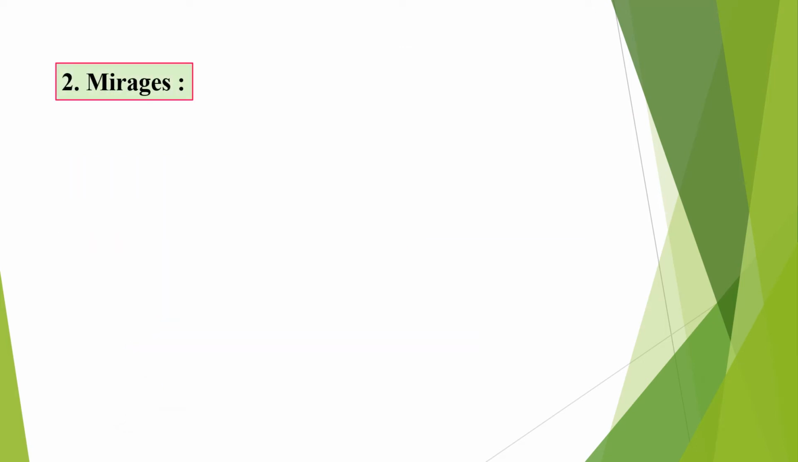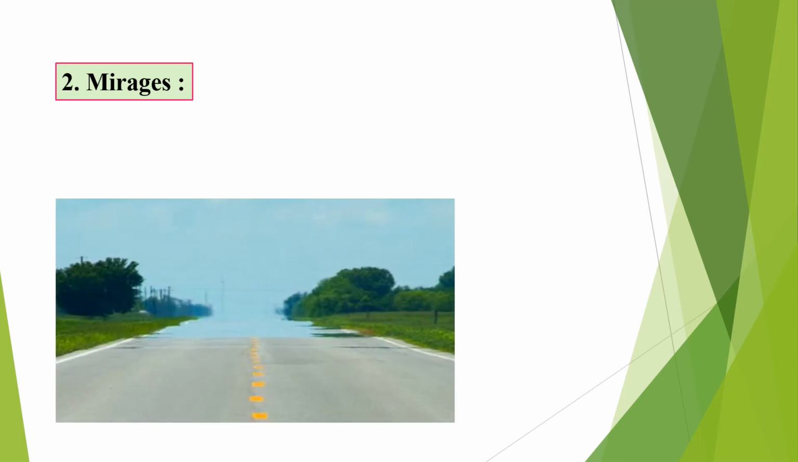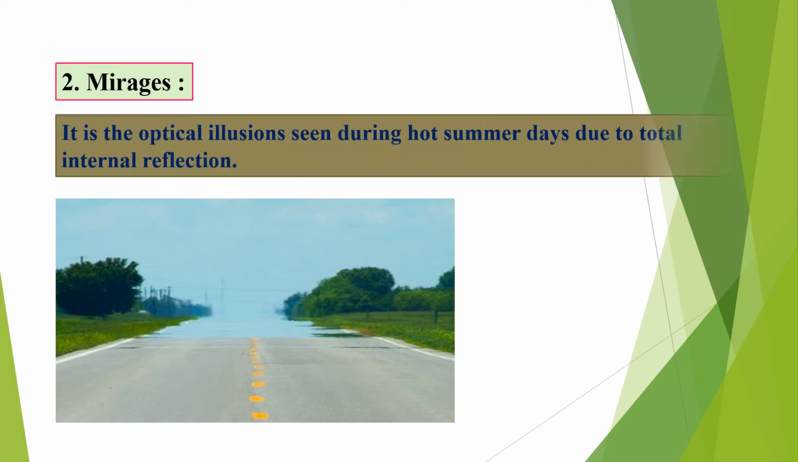The second is the mirage. You might have seen, while going along the road, that far away in the distance there appears to be a pond, but after going closer to it, there is nothing. An optical illusion is taking place here. It is because of refraction. It is the optical illusion seen during hot summer days due to total internal reflection.